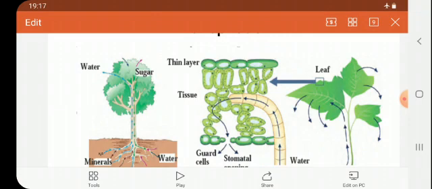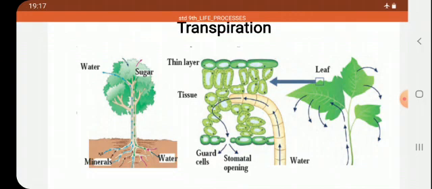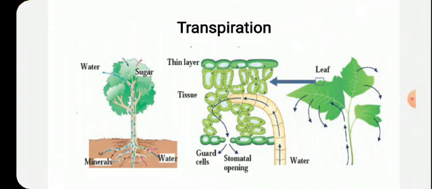Whatever the amount of water transported, out of that we need very little water during photosynthesis. Then what about the rest of the water? The leftover water is evaporated. This water is evaporated by the process called transpiration. So the loss of water or evaporation of water through the plant parts is called transpiration.